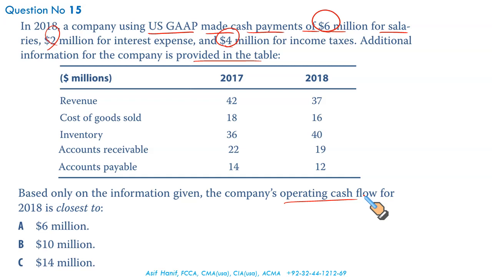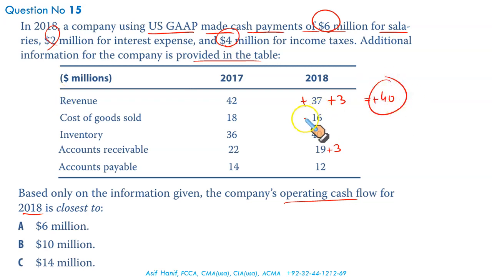Under the direct method, we need to see the cash collected from customers. For this, we should start from revenue for 2018. This is the revenue, 37 million. Revenue is positive. Let us see what has been the change in account receivable over the period. Account receivables have fallen over the period from 22 to 19. This is good. Their fall means they have paid us. So 37 plus 3 gives 40 million. This is the cash received from our customers.